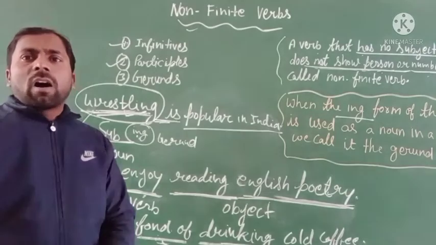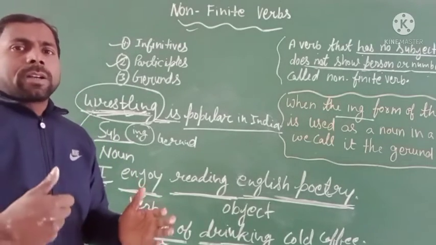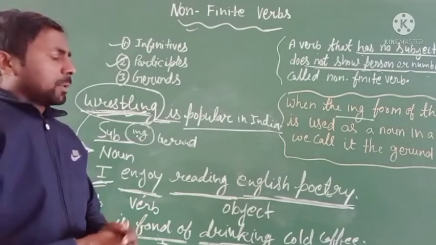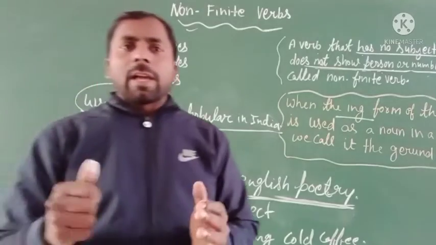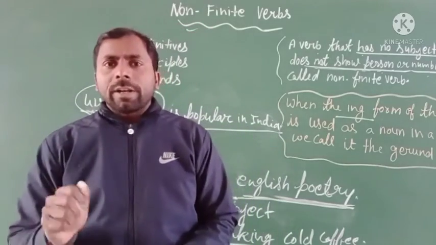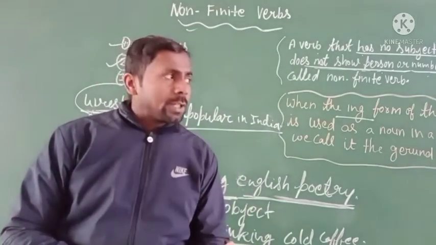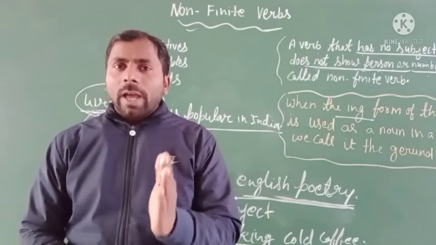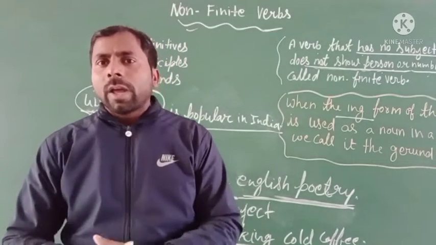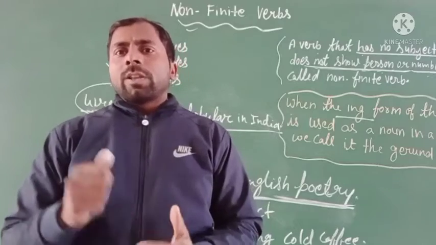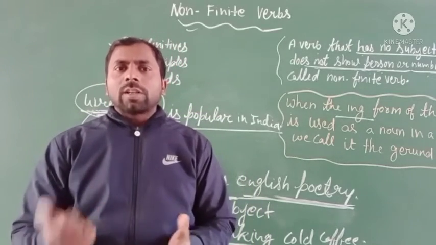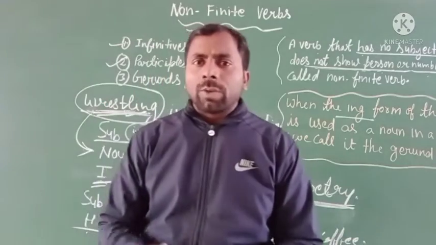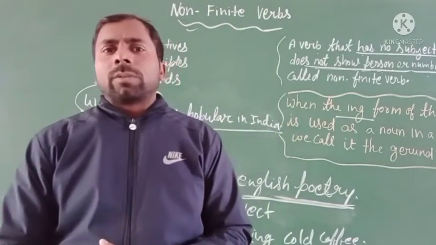However, all these words are derived from verbs. Both gerunds and infinitives have the force of a noun and a verb. They have the same usage, and thus in many sentences either of them may be used.